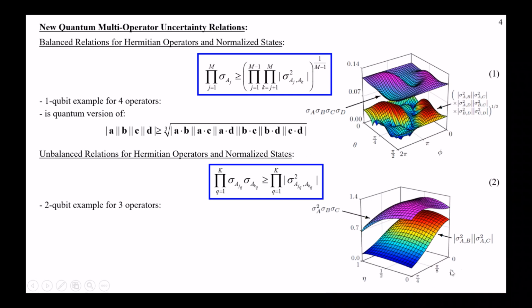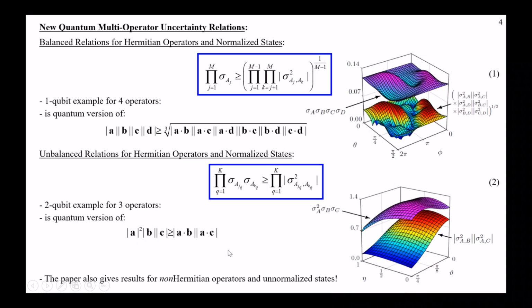And again, we've varied parameters that are important to that state family to explore the whole family. And again, I've got a proof that this works every time, and millions of numerical checks verify that it indeed does work every time. This is the quantum version of this relationship that I showed you briefly earlier.